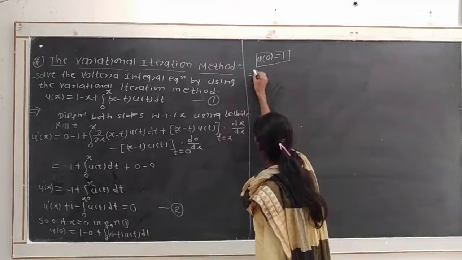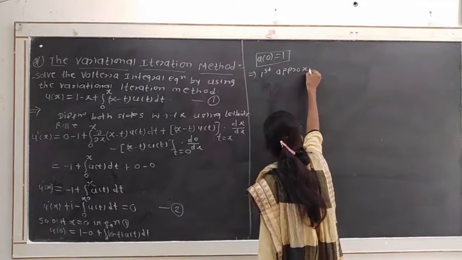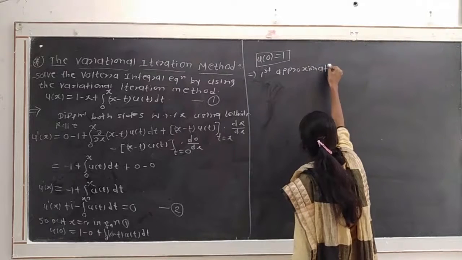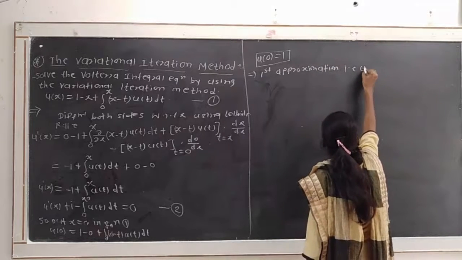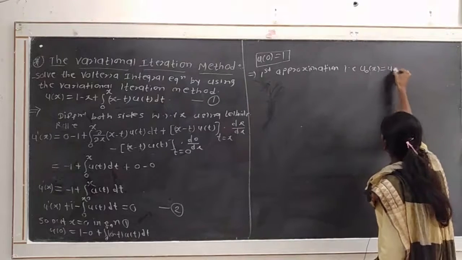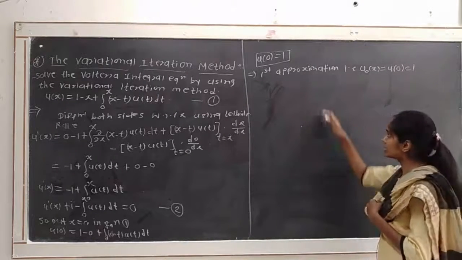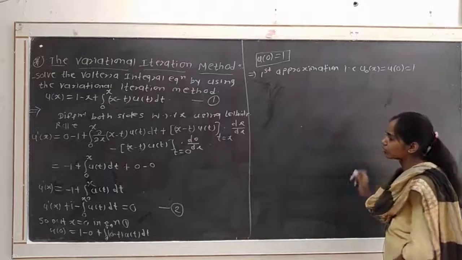Okay, so from that, the first approximation u0 of x is equal to u of 0, which is 1. So we get the first approximation u0 of x is equal to 1.